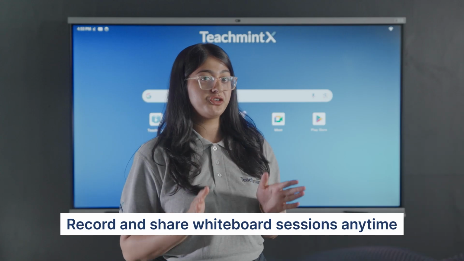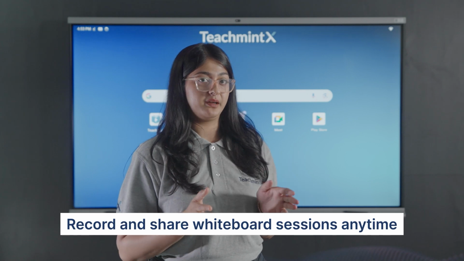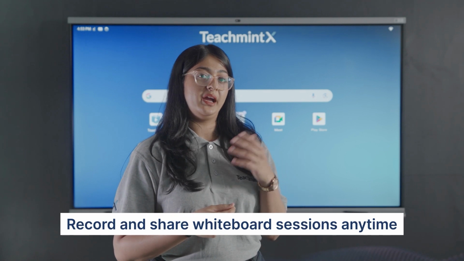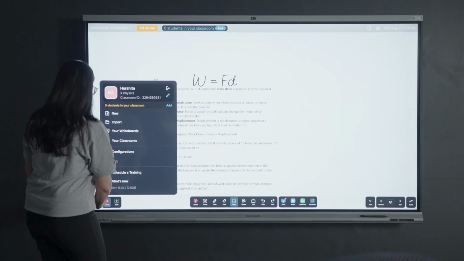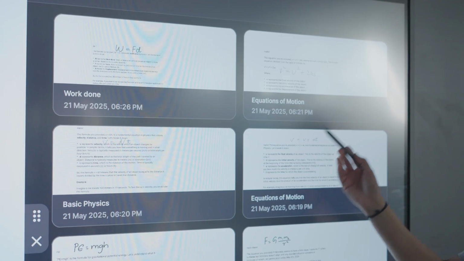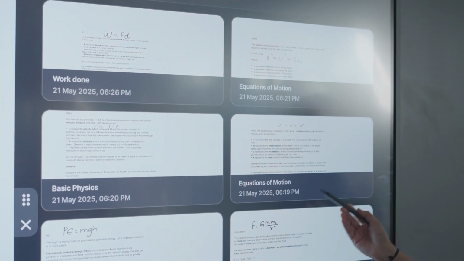All lessons are auto-recorded and saved for playback. This can be shared with students with just a simple click via email or WhatsApp. With auto-title generation, organizing classroom sessions becomes effortless and easily accessible.